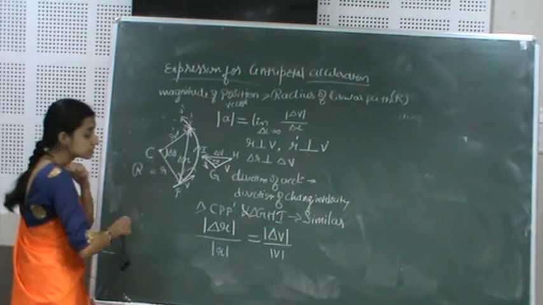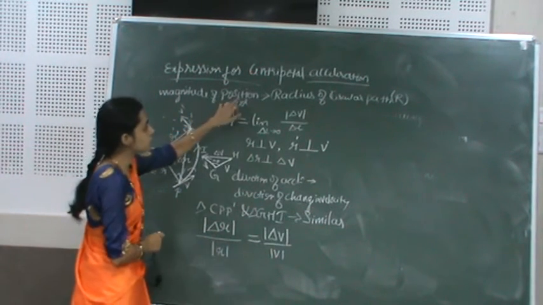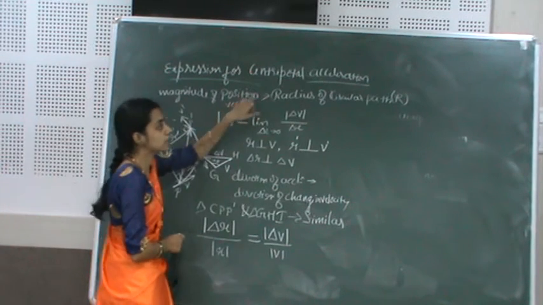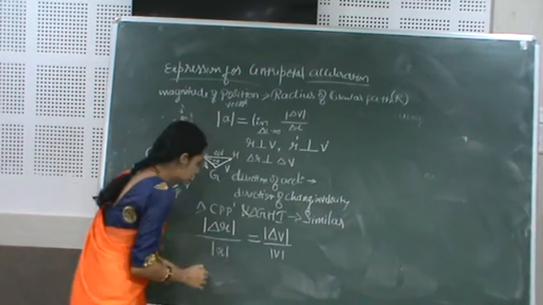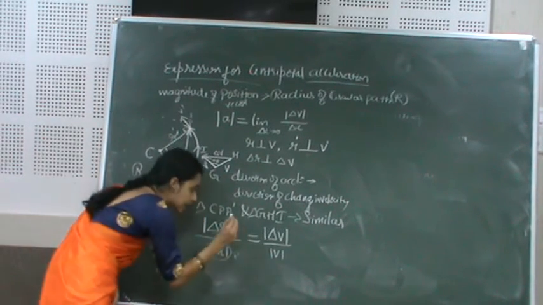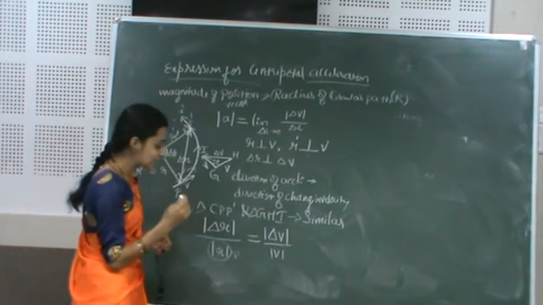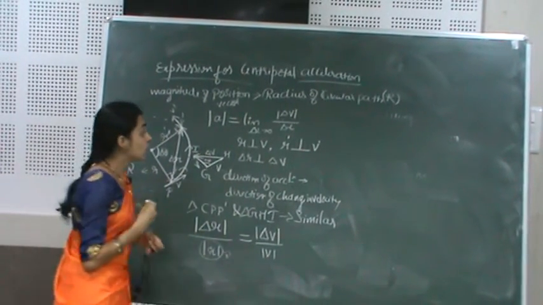Here, as I said earlier, the magnitude of the position vector will be nothing but the radius of the circular path. So I can replace this term by capital R. Next, the magnitude of velocity is nothing but what? Speed.